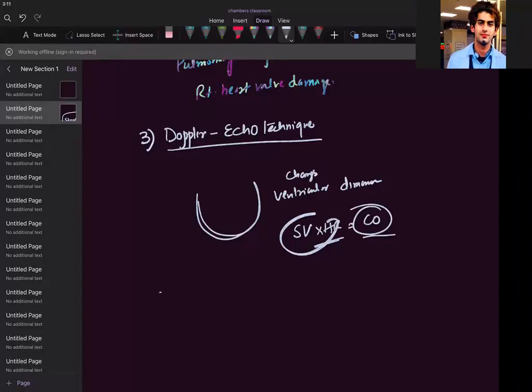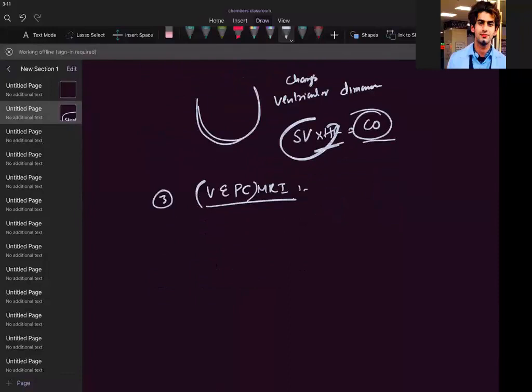Third, you should write velocity encoded phase contrast MRI. I wrote it in short. Okay. So most accurate for measuring the flow in the large vessels. So remember, most accurate.